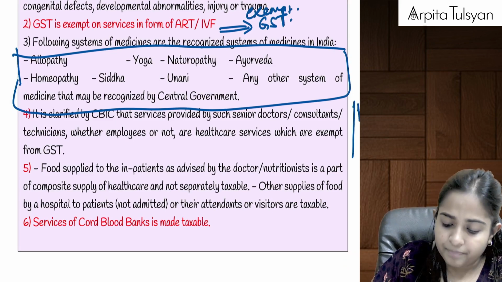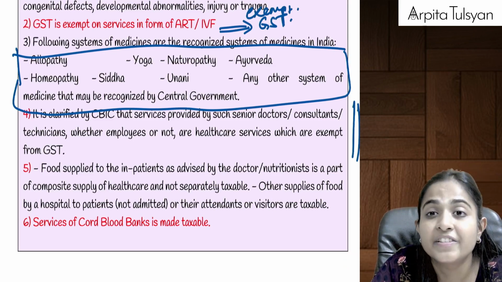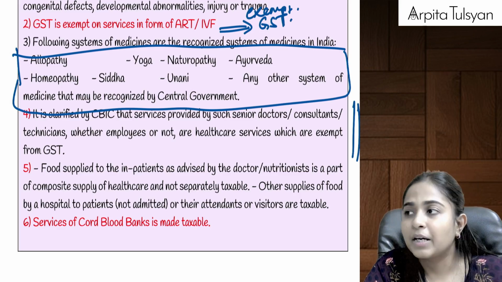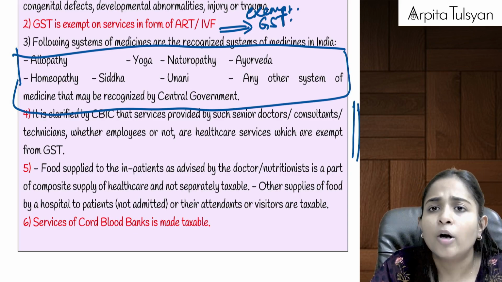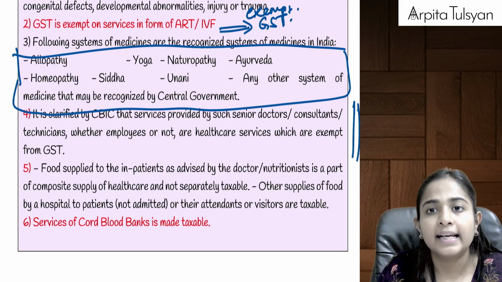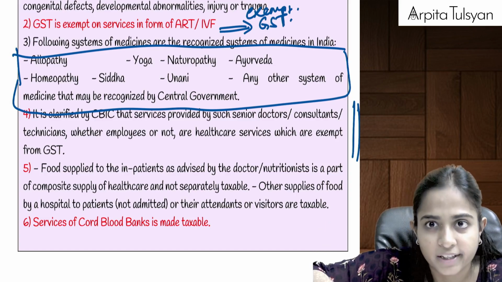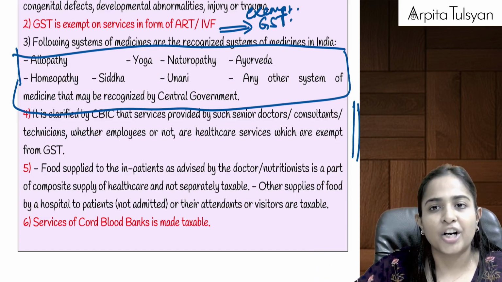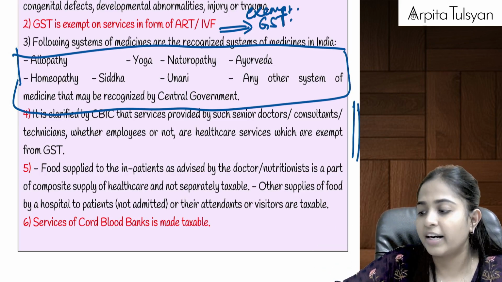Then many times you must have seen in hospitals there are visiting doctors. There are some consultants who are not employed with the hospital, but they come on, let's say, Monday, Wednesday, Friday from evening 7:30 to 8:30 or something like that. In that case, we go to a particular hospital to meet a particular doctor. Let's say the hospital is charging 10,000 from us, and that doctor is going to charge 7,500 from the hospital.